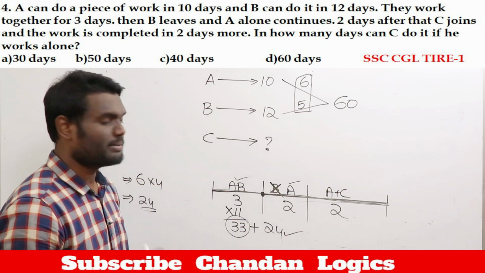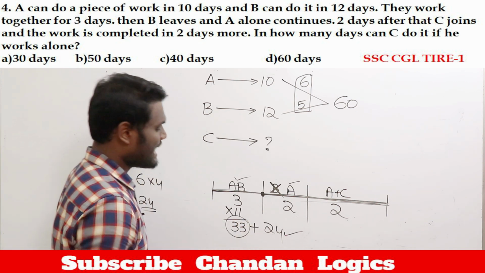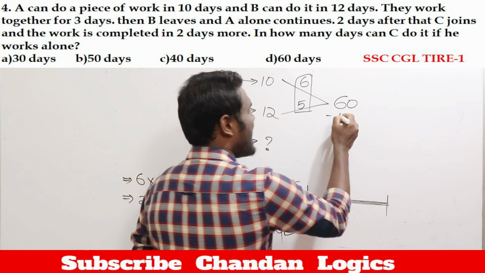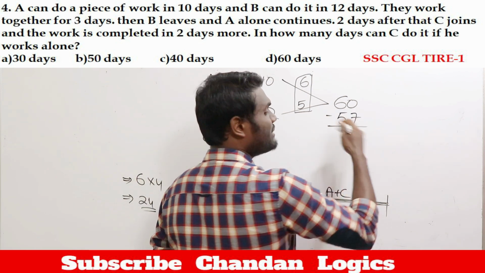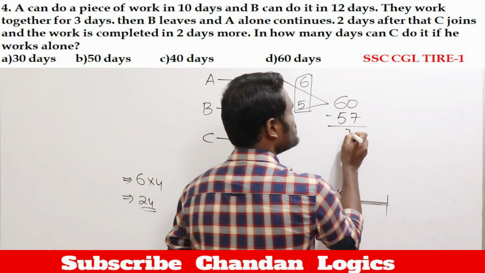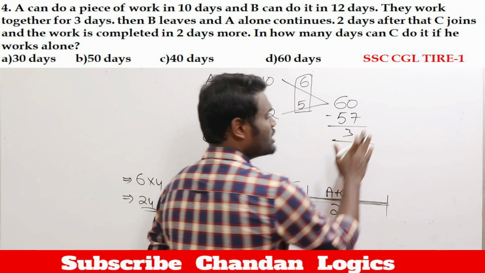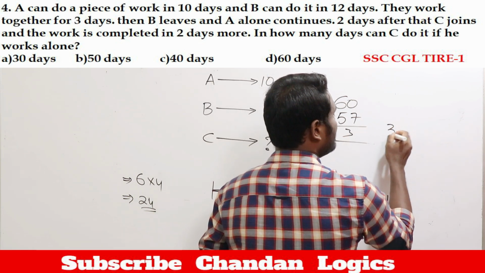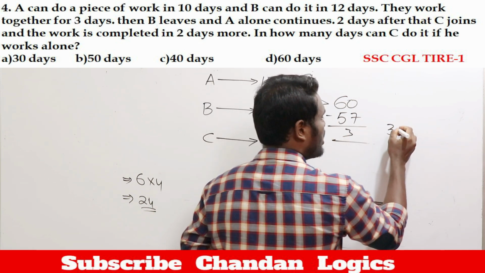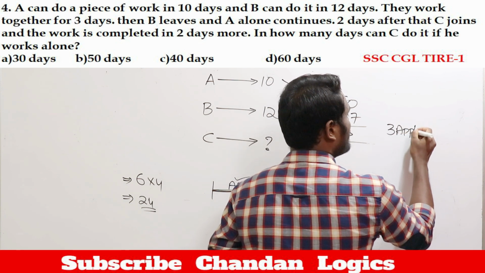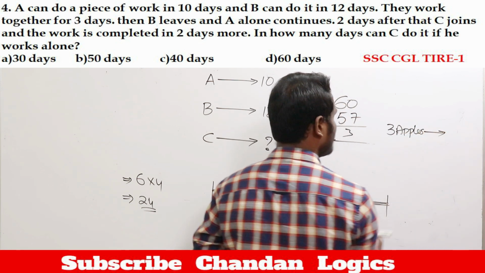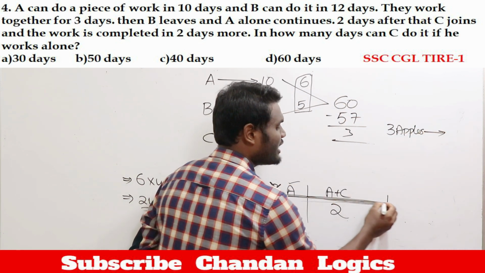33 plus 24 is nothing but 57, which means total apples consumed is 57 apples. Out of 60 apples, 57 apples are consumed. 57 apples consumed means remaining apples how many? Sorry, remaining apples are 3, which means to consume 3 apples, C is going to take how many days of time? C is going to take 2 days of time.